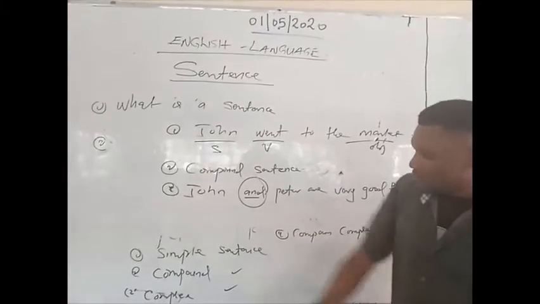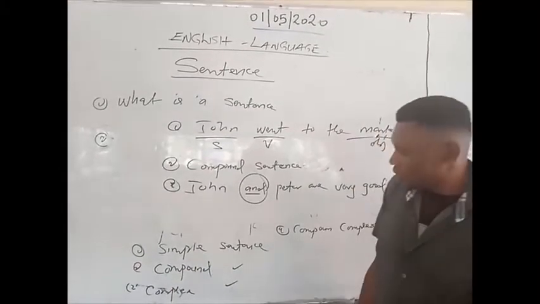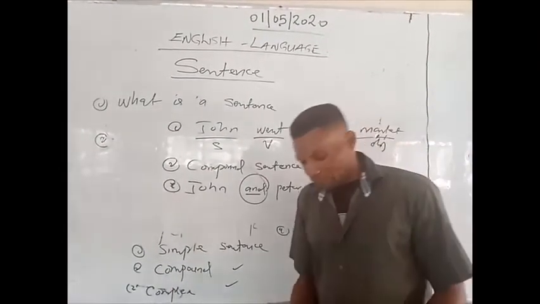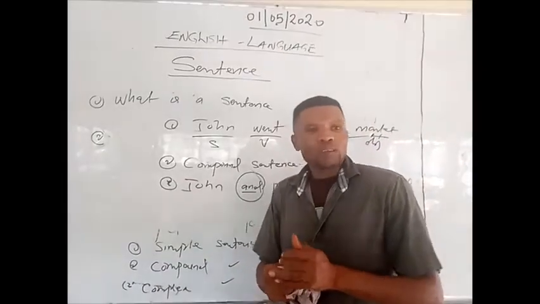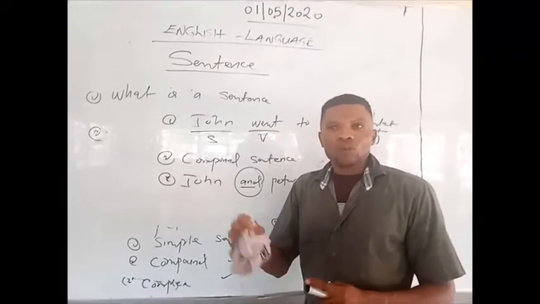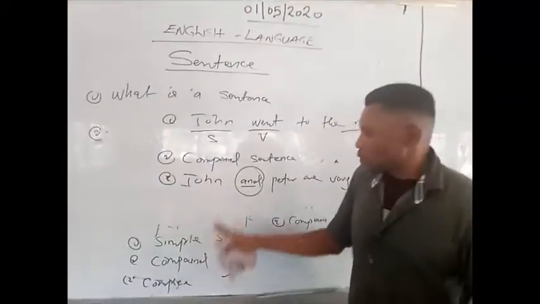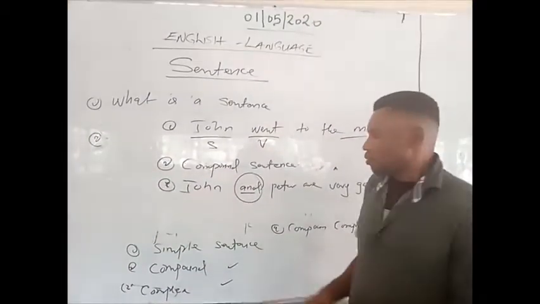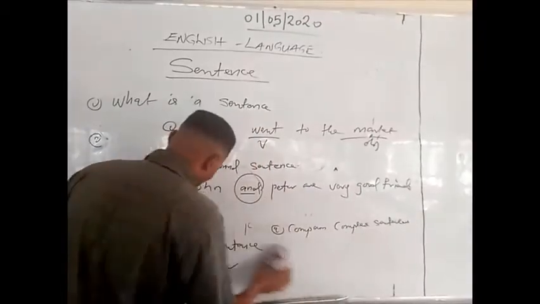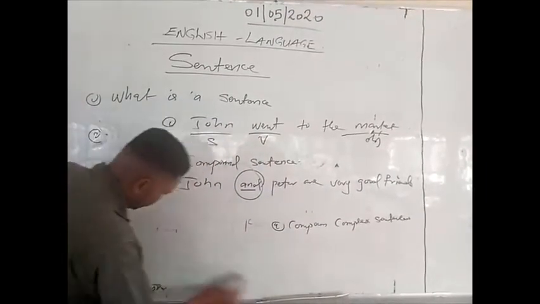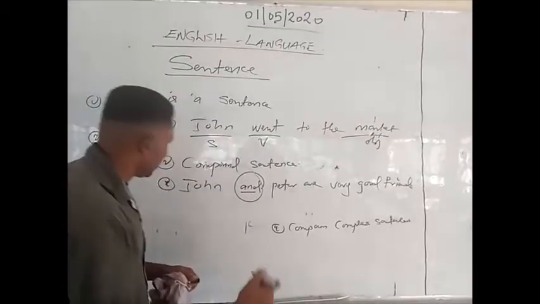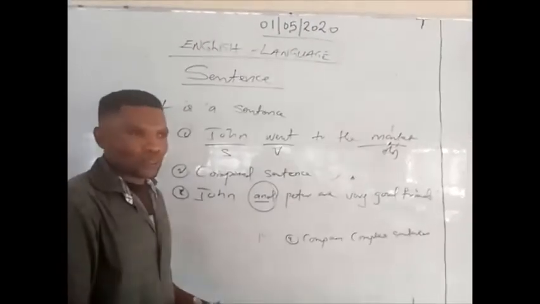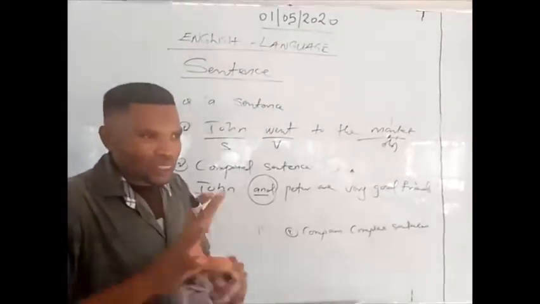Then number 3 is a complex sentence. A complex sentence is a sentence with one subordinate clause or one dependent clause. A complex sentence consists of a subordinate or dependent clause to make a word more meaningful in the expression used.